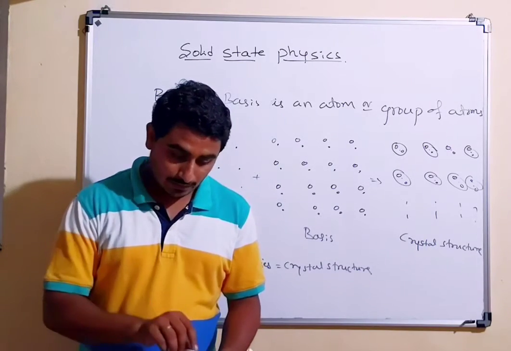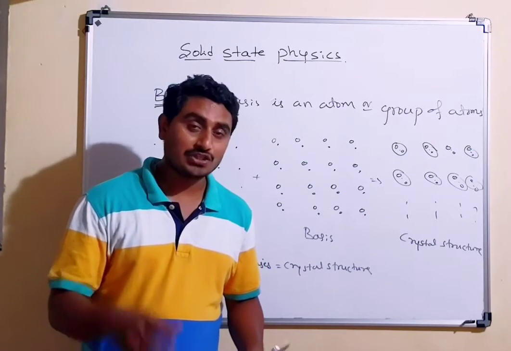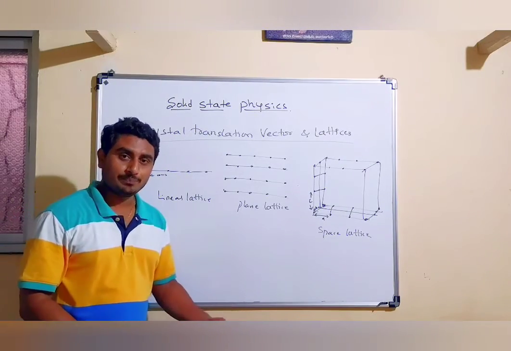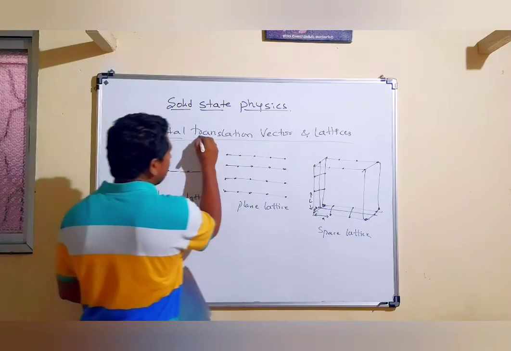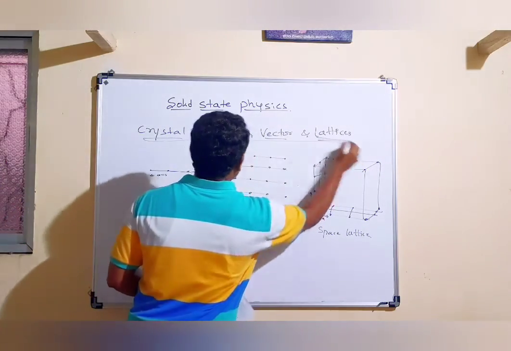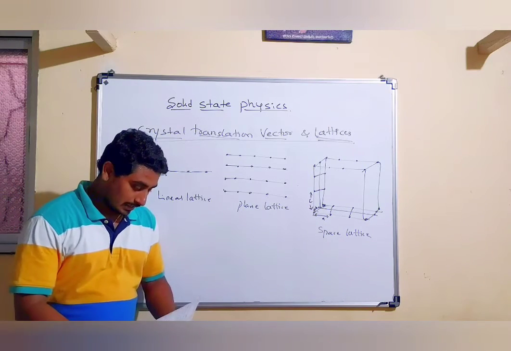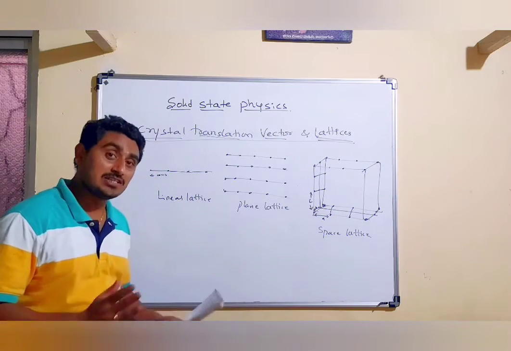Now let us discuss the crystal translation vector. The next topic is crystal translation vector and lattices. In order to represent the lattice points in space, a coordinate system is required.